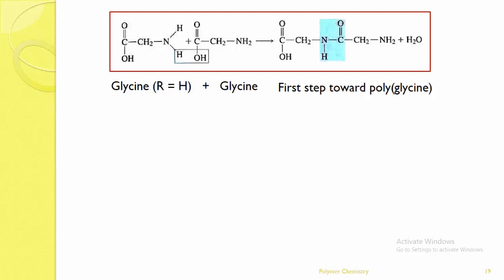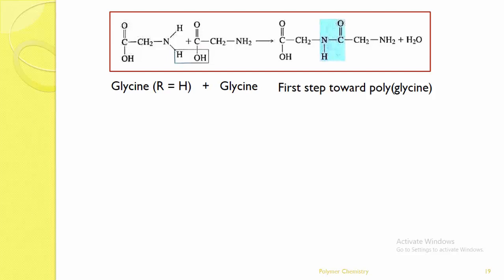Here we can see glycine is one molecule. The second molecule is again glycine, where we have OH and COOH, CH2, NH2. The OH from one glycine molecule and H from the other glycine molecule are removed or eliminated. Water is eliminated, and there is a formation of an intermediate. That is COOH, CH2, NCO, CH2. Again, this intermediate combines with one more glycine.